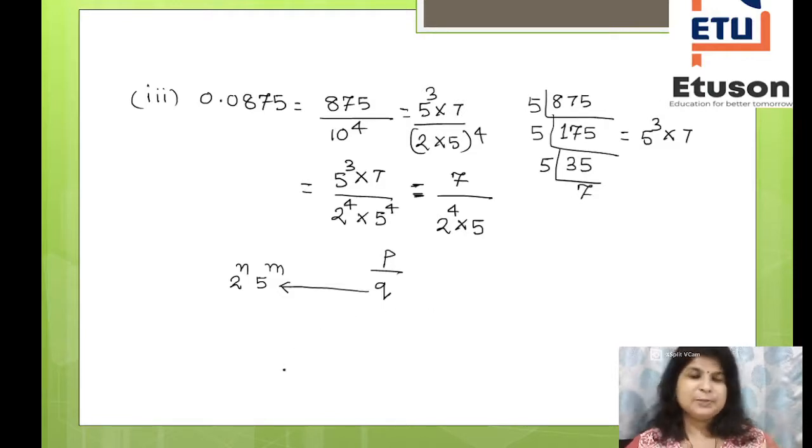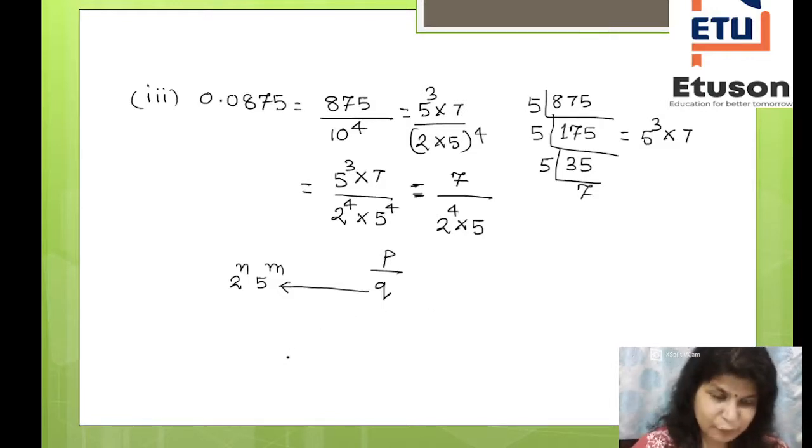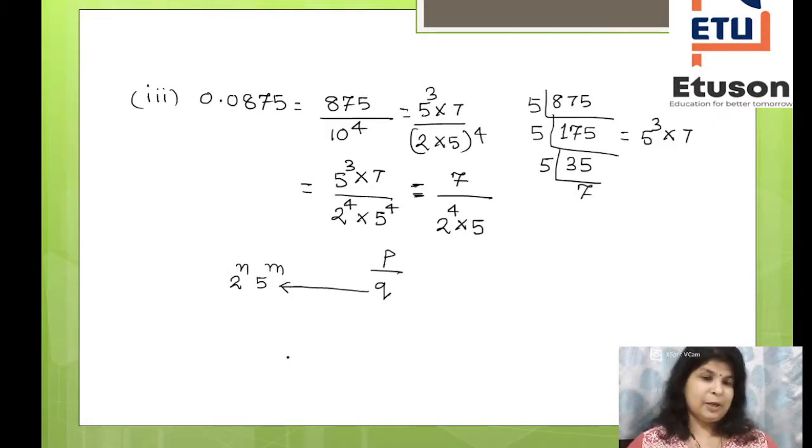If it is possible, then definitely it is a terminating decimal expansion.